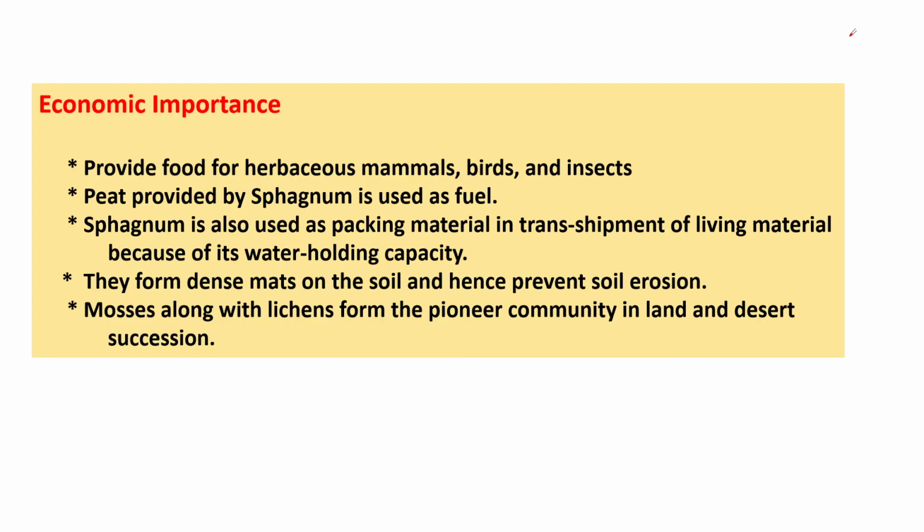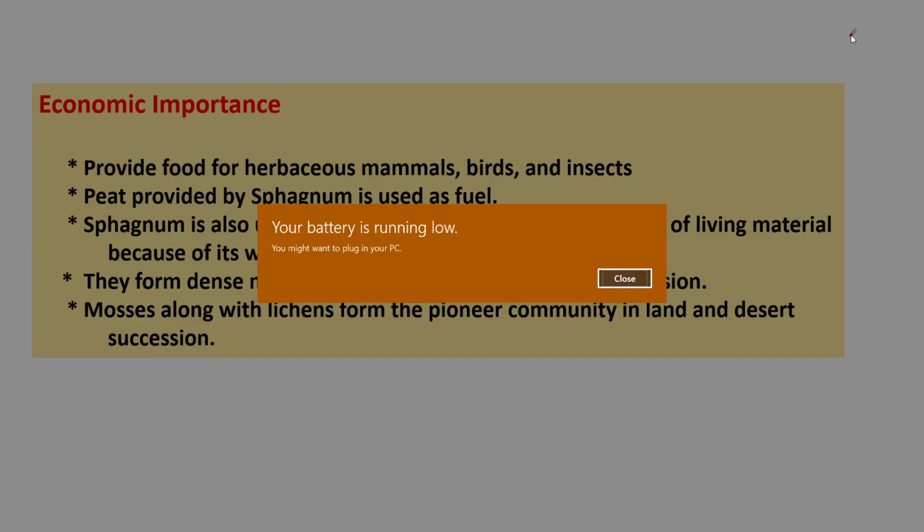So what is the economic importance? They provide food for herbivorous mammals, birds and insects. Peat provided by sphagnum is used as fuel.